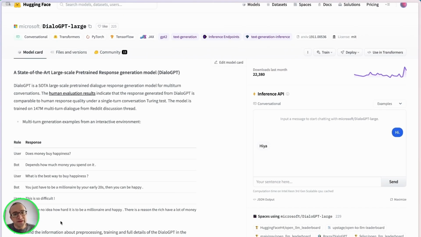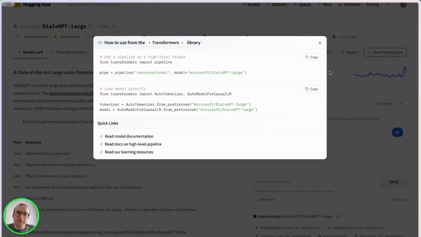If you don't find any information here that's useful, you can always click here on "use in transformers," and you will find a couple of snippets. Normally the first snippet is the one that starts your program, and this picks these models. The transformers library will download the model automatically on your machine and set it up, and obviously you need to complete the code with the logic you want to do in your project.